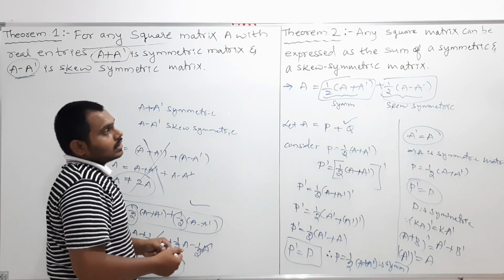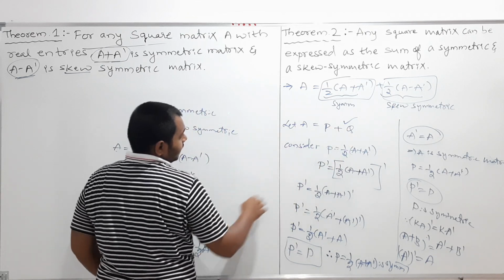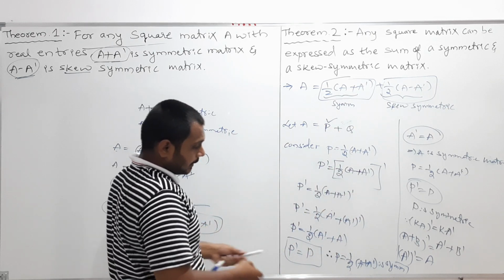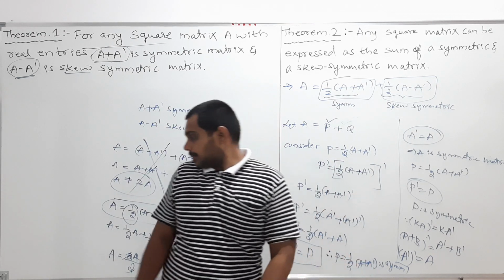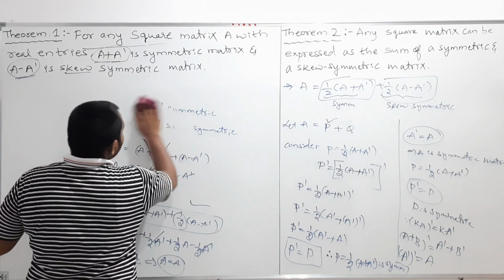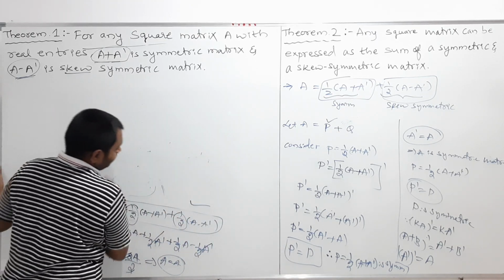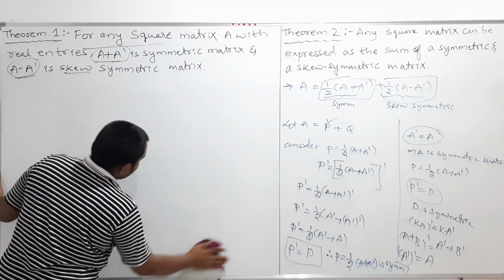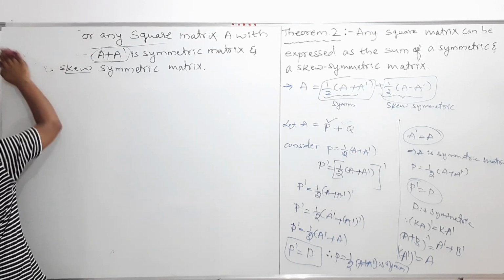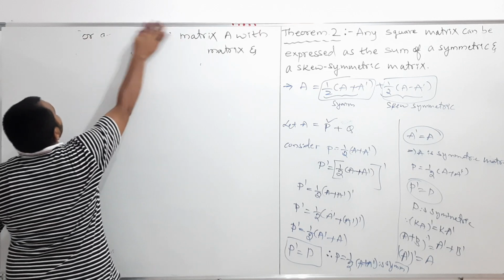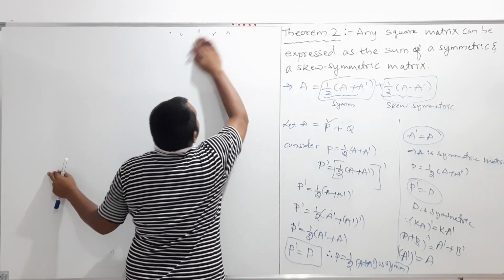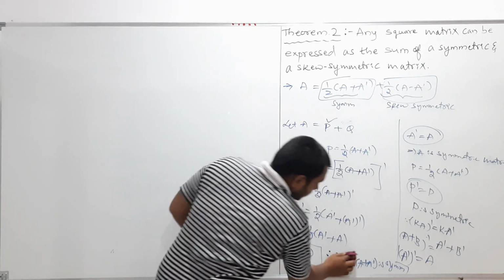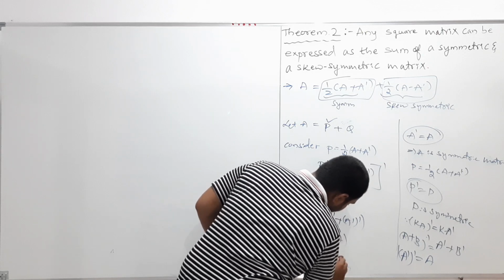This is your proof for this. Up here I showed P is symmetric. P equal to half into (A plus A dash) is symmetric. So, my dear students, I will erase this and write here. Please pause the video to note it down. There is not sufficient space here, so I write there.